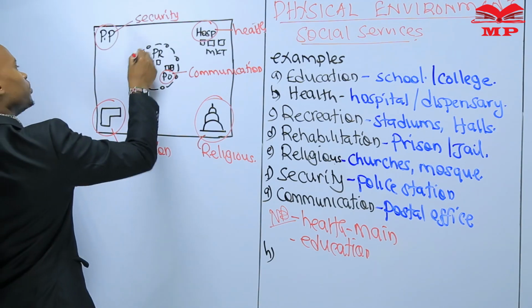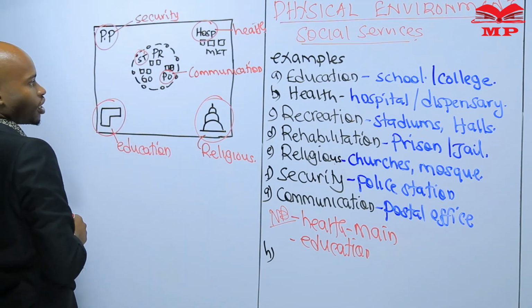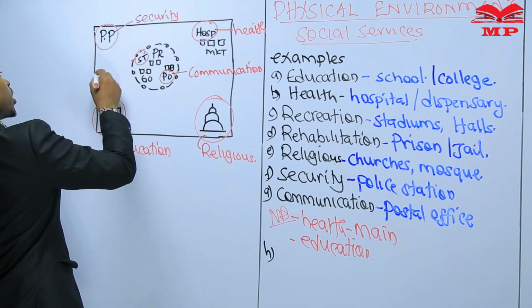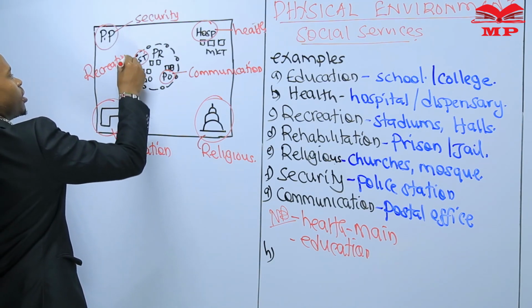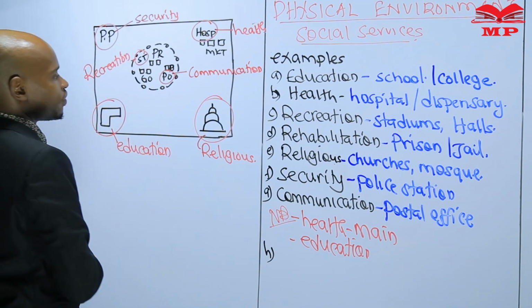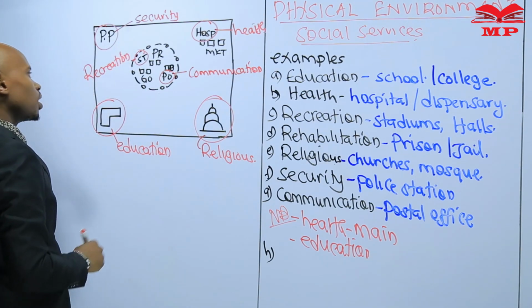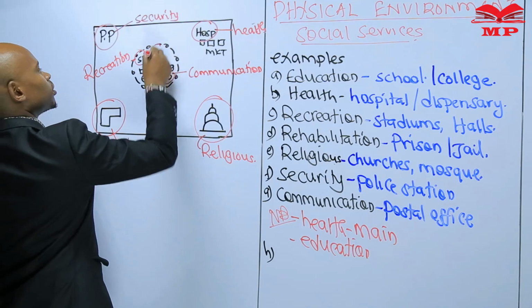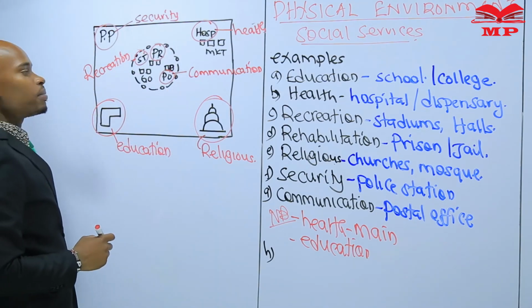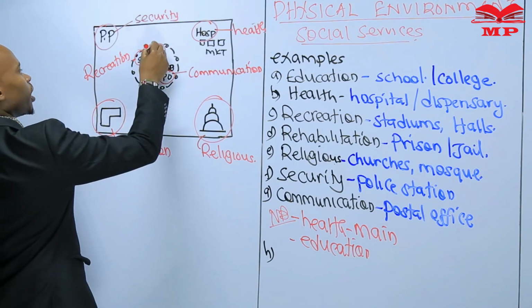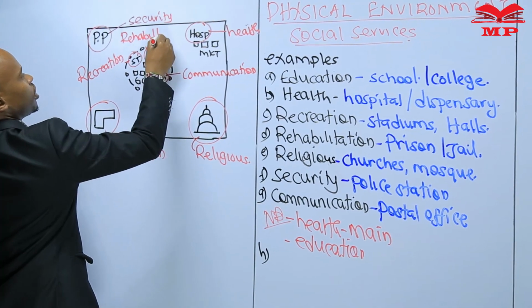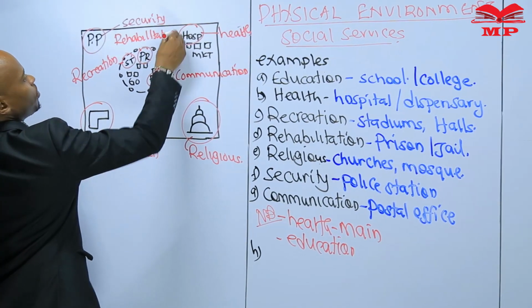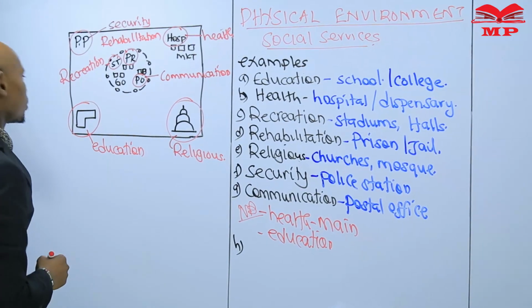A stadium, the other corner of the town, this one will tell you that there is recreation service. There is recreational services. A prison, the other side of the map, will tell you there is rehabilitation in the map.